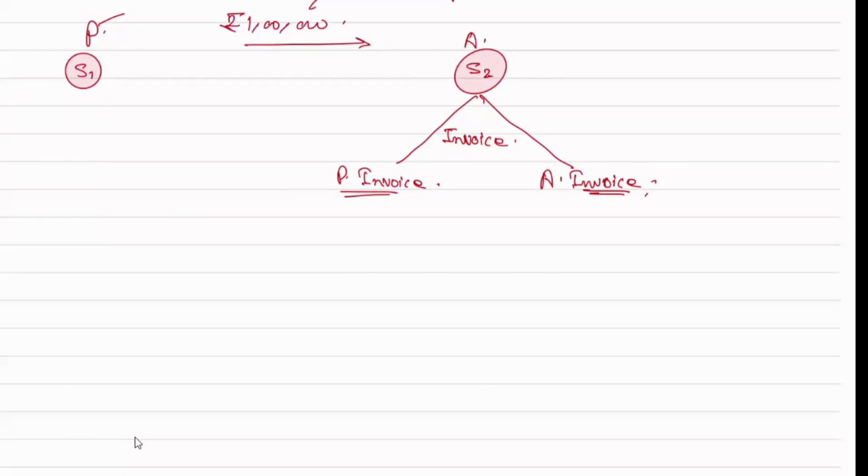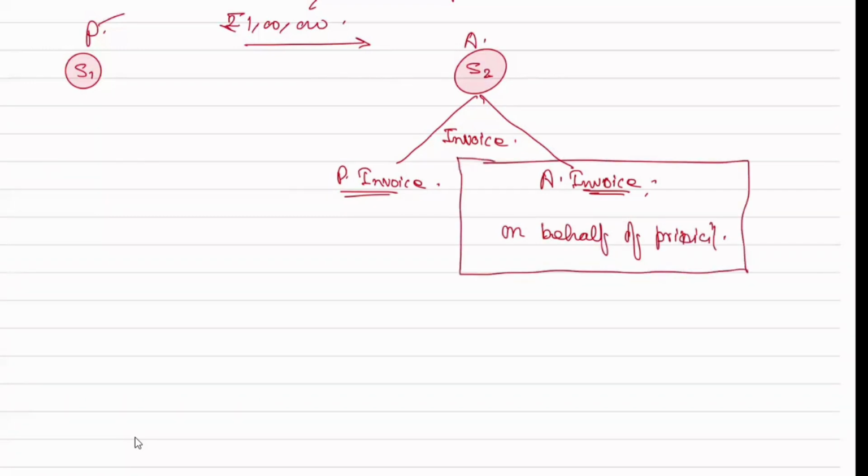The agent's invoice is what we call the agent's own invoice. This is on behalf of the principal. This is what I was talking about. So what did you understand? Sum it up.